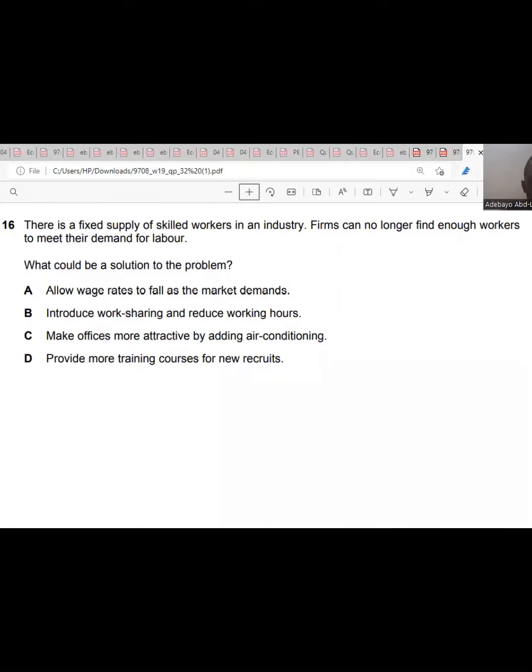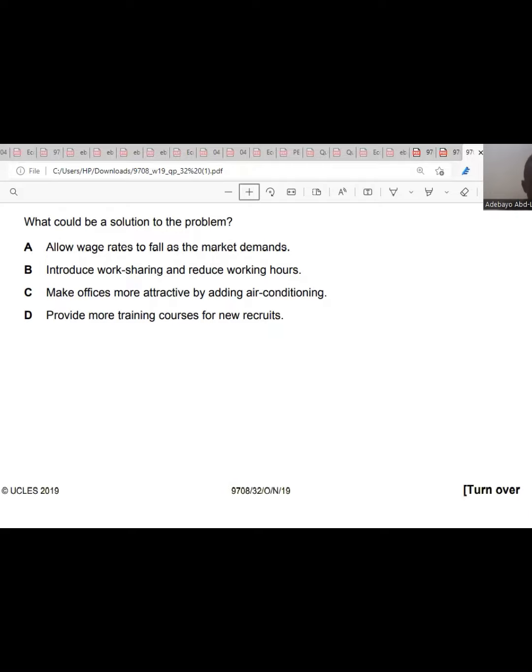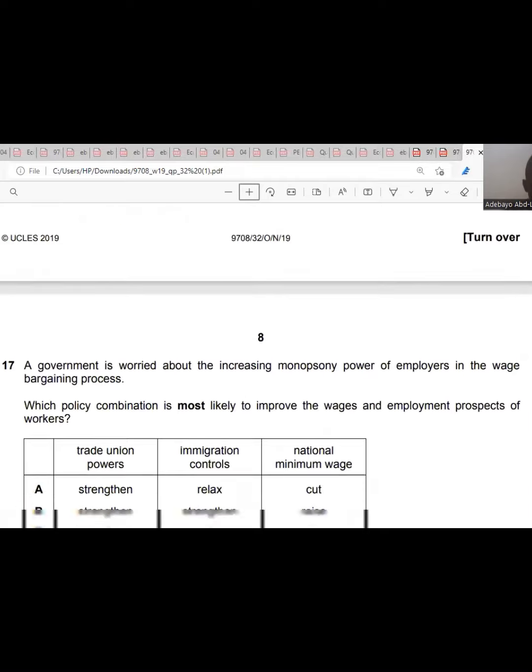C, make offices more attractive by adding air conditioning. That does not change anything. We're talking about the demand for labor here. So a conducive environment is not the problem. It is how you get more workers. So let's look at D. It said, provide more training courses for new recruits. Definitely. Firms should recruit new workers and train them. That is the only solution. So D is the answer for question 16.